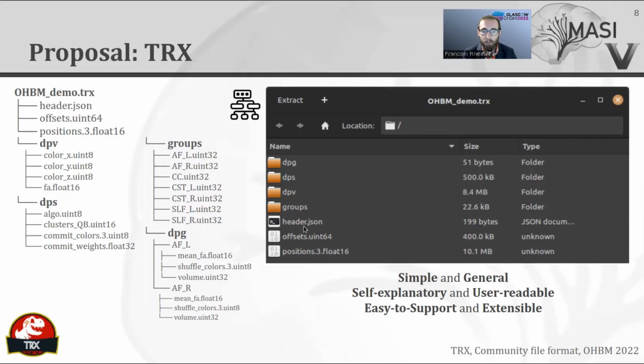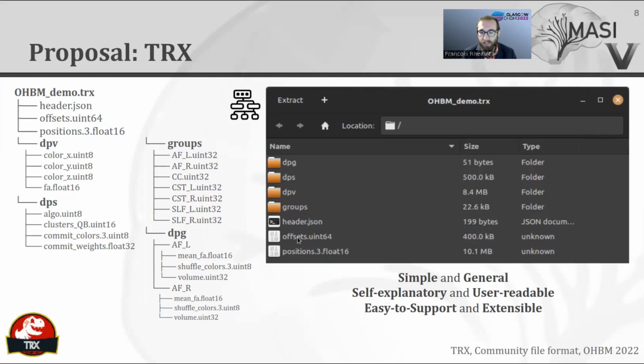First, you can see here header.json. This contains classic information about spatial transformation, number of streamlines, number of vertices, possibly more reserved or optional tags. Then you can see the file position right here, position.3.float16. This contains the data describing the coordinates of all the streamlines of the tractogram. The 3 means it's three-dimensional, and the float16 is the data type. This can be read a lot faster than other files because it allows reading the data as a block.